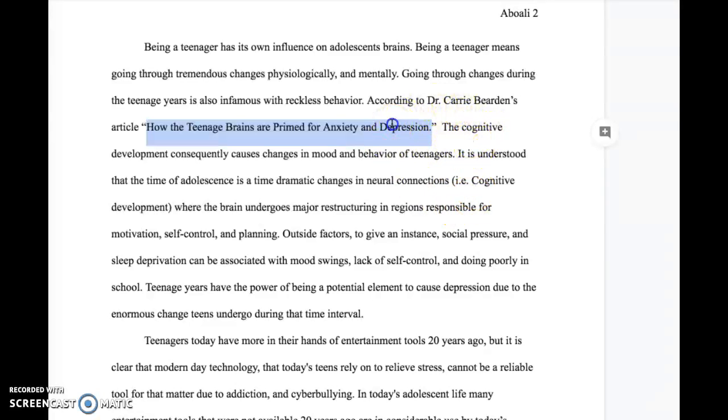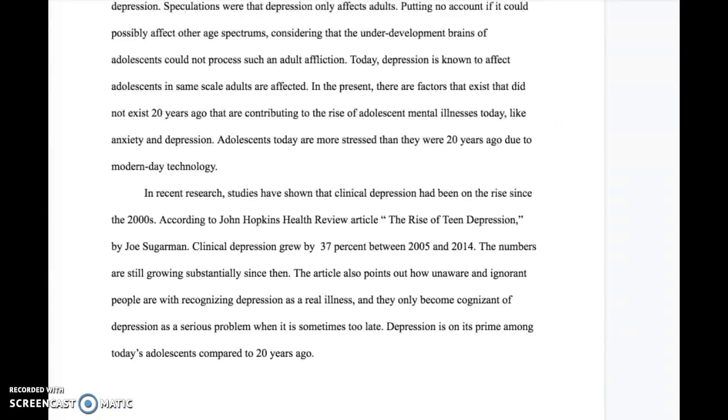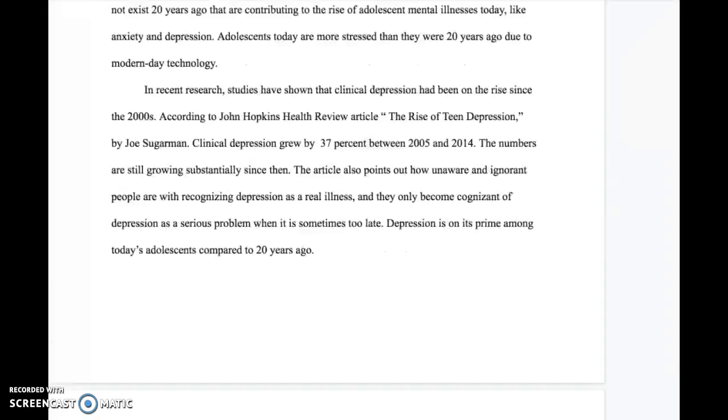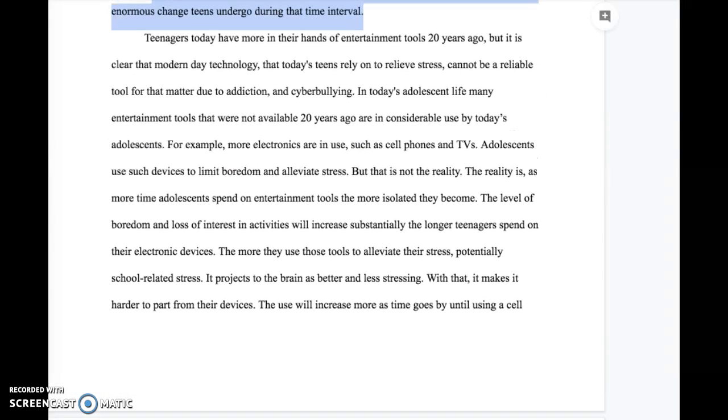And then you go in. All this is pretty good, especially the ending sentence. They have a power of being a potential element to cause depression due to big changes. I think this is a really strong paragraph aside from the grammar things. I do think it might go better up here because it sets up with this is how it's affected in adolescence and then goes into how it's on the rise instead of it's on the rise. Now here's a basis of how it works because it lays the foundation before you build the evidence for that.